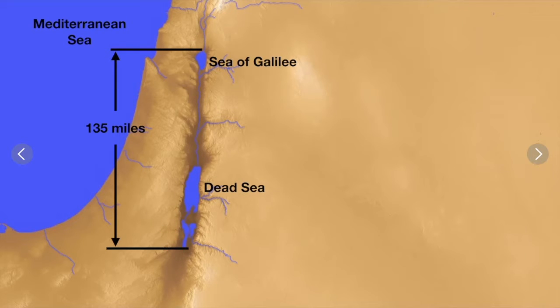Now if you drive about 40 miles an hour, you can cover that distance in about 4 hours. It's about 50 miles from the Jordan River over to the Mediterranean Sea. You can drive that distance in a couple hours. And so you see that this area of land where Jesus did his ministry is very small, and we need to keep that in mind as we read the Gospel of Matthew and try to grasp where Jesus was going and what he was doing.